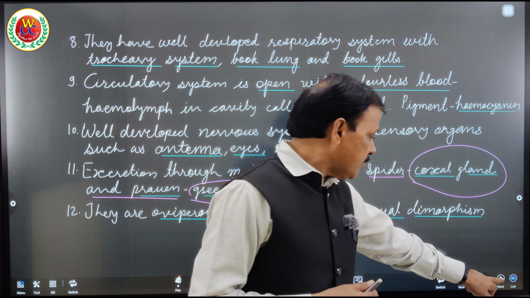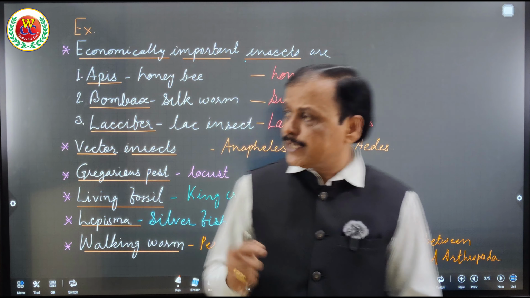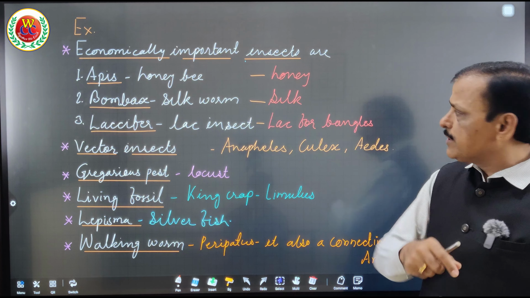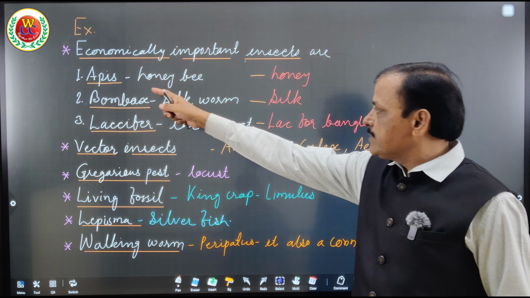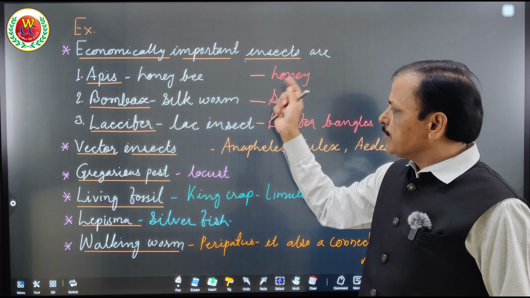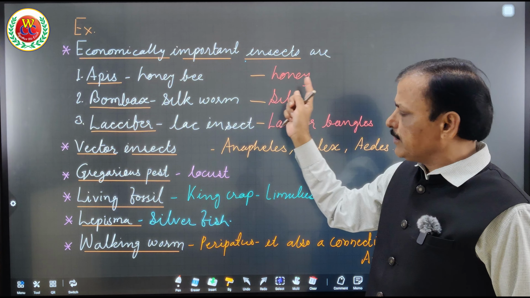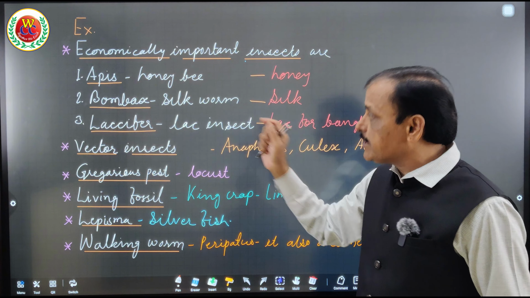Okay, I hope you got these characteristics of arthropods, and these are the examples with their common names which are always asked in the NEET exam. Honeybee, Apis is the scientific name, is very important for honey culture. Therefore, it comes under economically important insects.